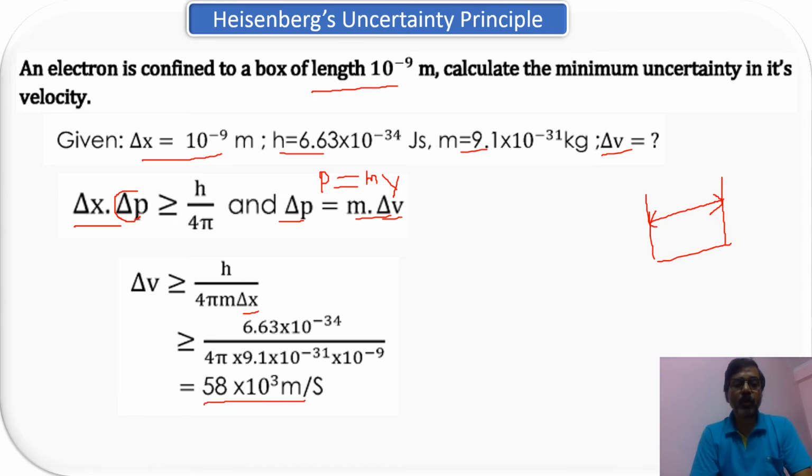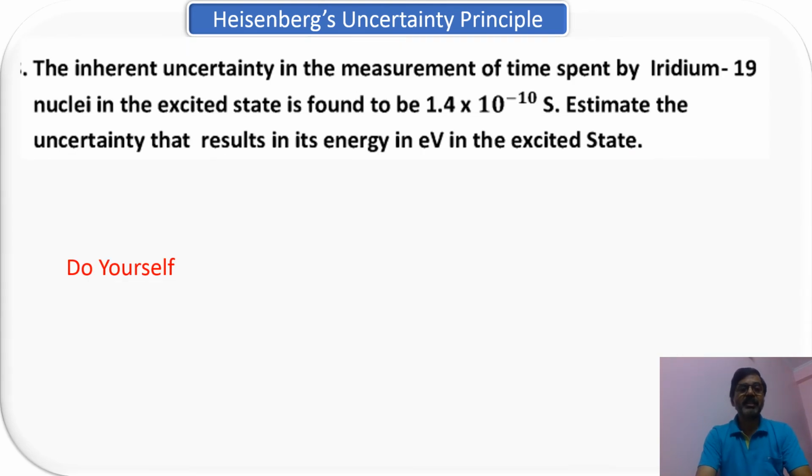So this is 58 kilometer per second, right? So this is the velocity. 58 into 10 to the power 3 meter per second is the velocity of your electron in that box. All right, let's see the next one.